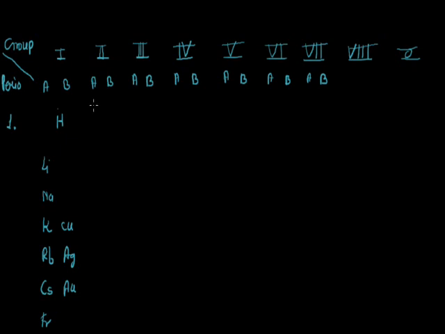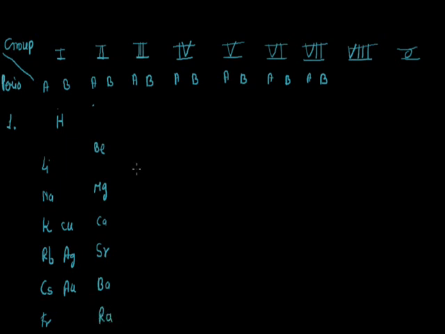Similarly, in group second A, the elements placed are beryllium, magnesium, calcium, strontium, barium and radium.